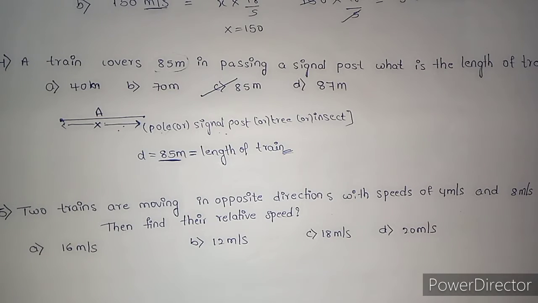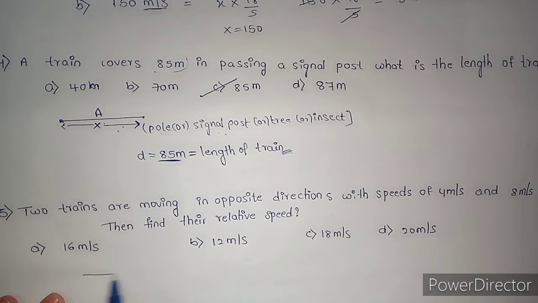Next, fifth one. Two trains are moving in opposite direction with the speeds 4 meter per second and 8 meter per second. Then find their relative speed. Option A 16 meter per second, option B 12 meter per second, option C 18 meter per second, option D 20 meter per second.